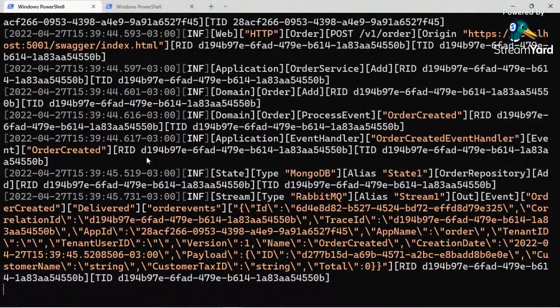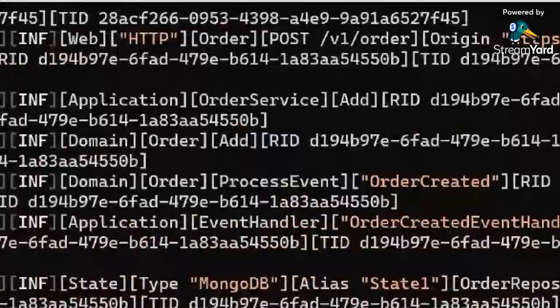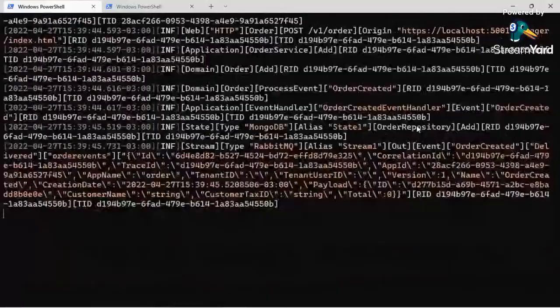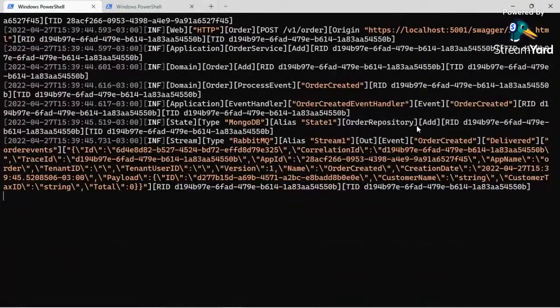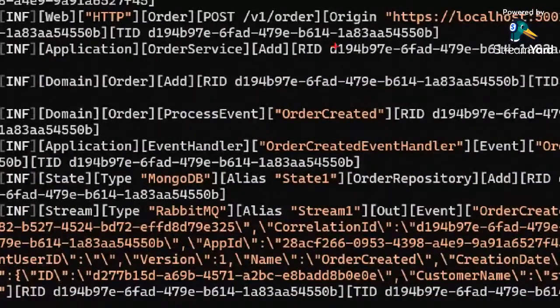If we analyze logs inside the order microservice, we can check it out. We can notice that we got a web request. A little bit less zoom. This way is better. Okay, so it starts on a web request, which comes to our web adapter.